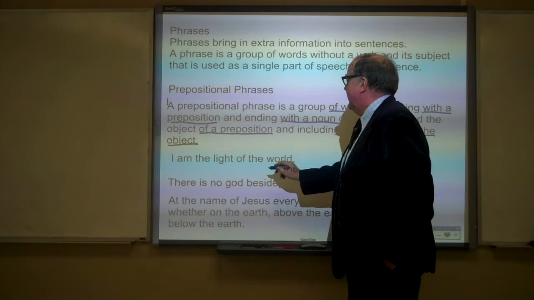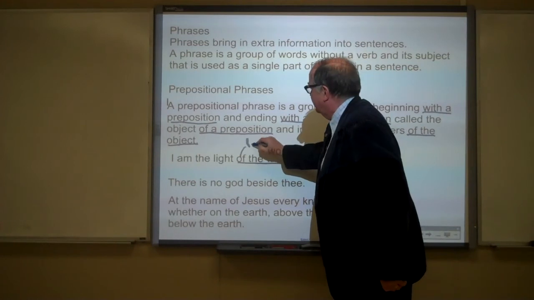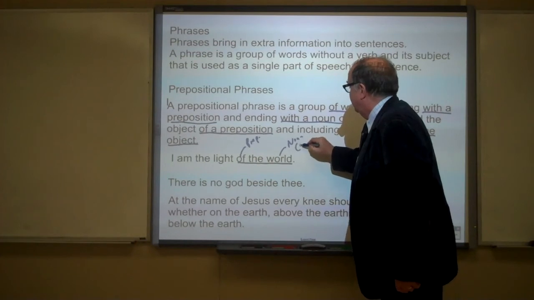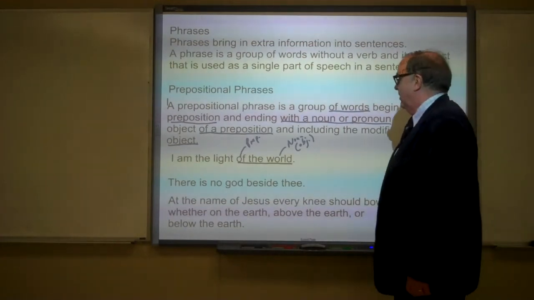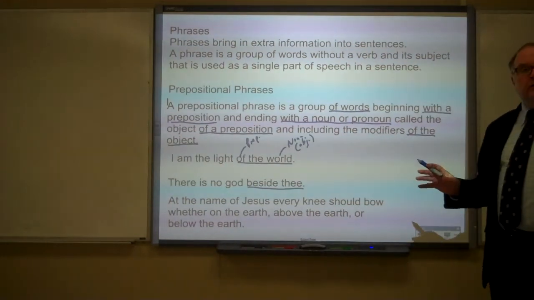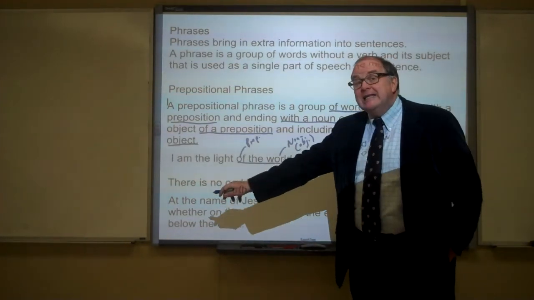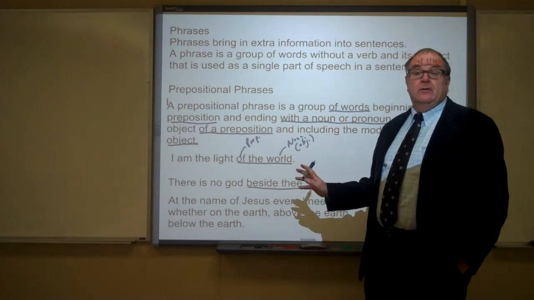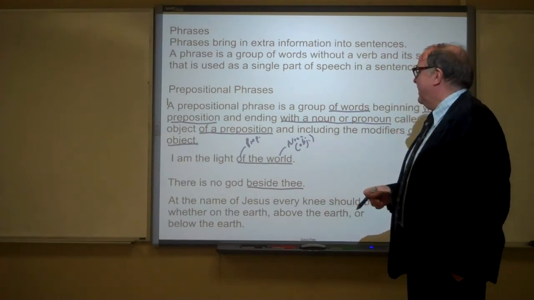Okay, some other examples. I am the light of the world. Again, we have the preposition of, followed by the noun world, which would be the object of the preposition. Okay, there is no God beside thee. Okay, notice that, and there will be some other examples here, that in this case, beside thee answers the question where, or to what, in what manner, how.